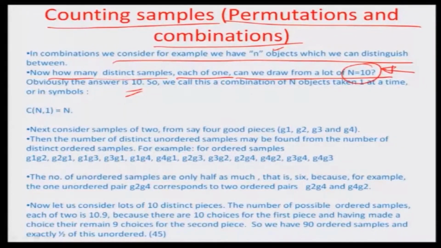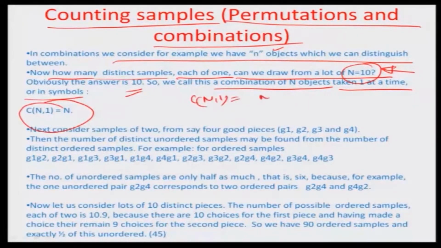So we call this a combination of n objects taken one at a time, and symbolically we write it as Cn1, and Cn1 typically means n factorial by 1 factorial into n minus 1 factorial, and this results in n basically. So n here was 10, for example, and exactly 10 draws are possible because they are mutually exclusive and completely distinct objects, completely different with respect to each other.